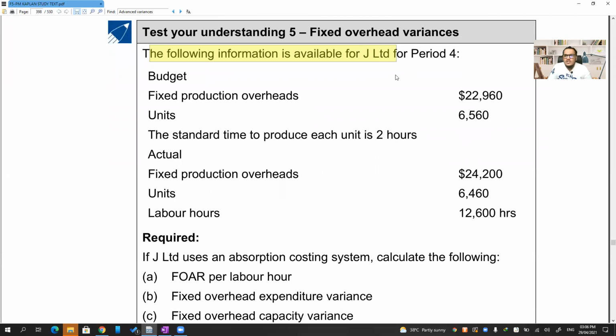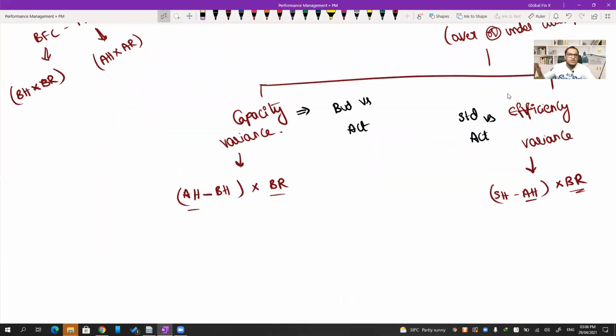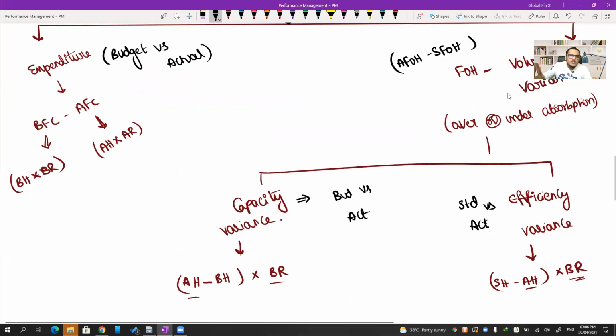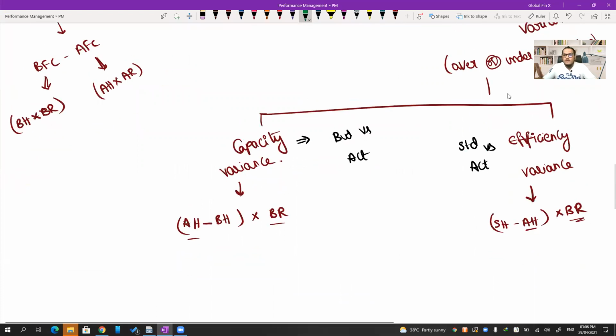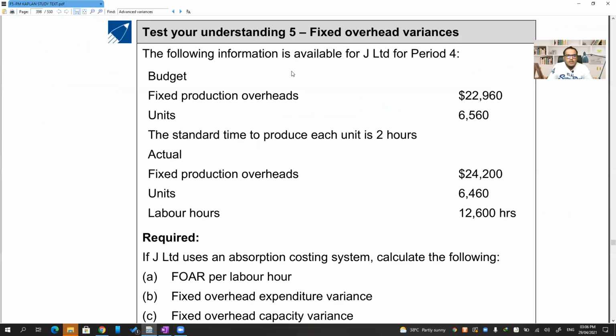The following information is available for J Limited for the period 4. Budgeted fixed production overheads, budgeted FOH, is 22,960. Then the number of units is 6560. Standard time to produce each unit is 2 hours.